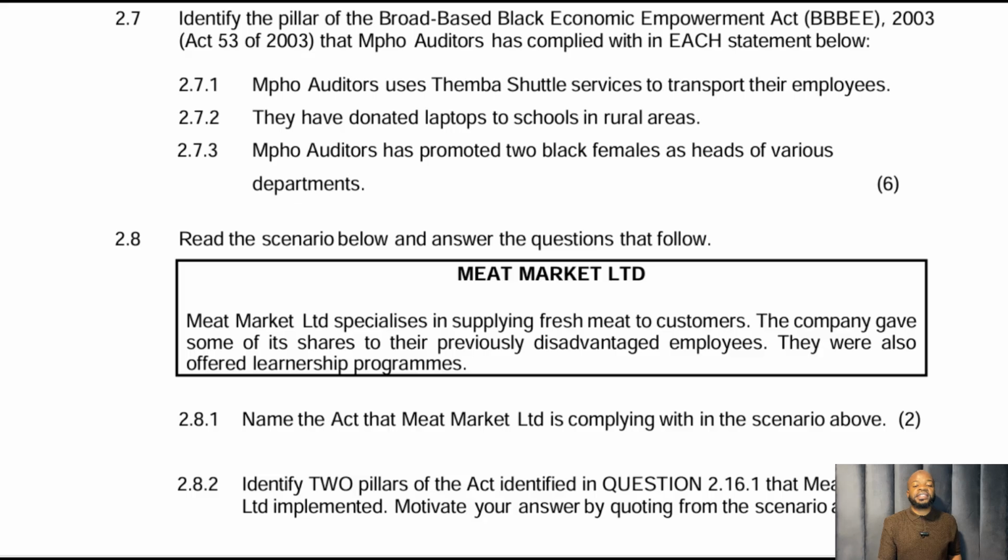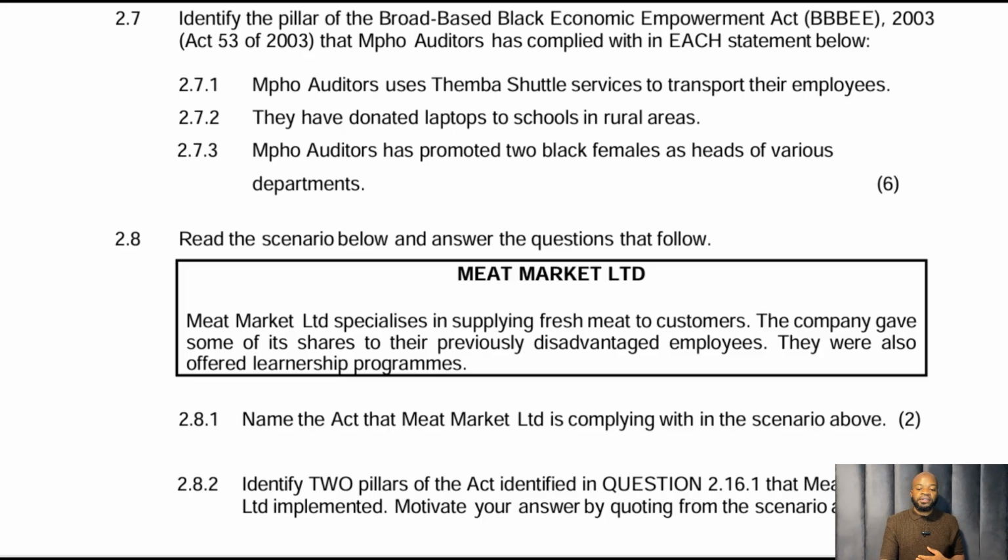Then let's go to what it says. Name the act that Meat Market Limited is complying with in the scenario above. That's triple BEE. Because in that scenario, you already identified 2 pillars there. Identify, that's the next question. Identify 2 pillars of the act identified above and motivate.